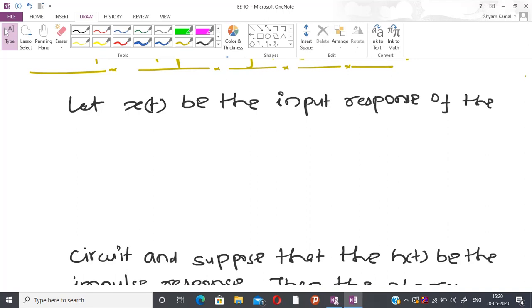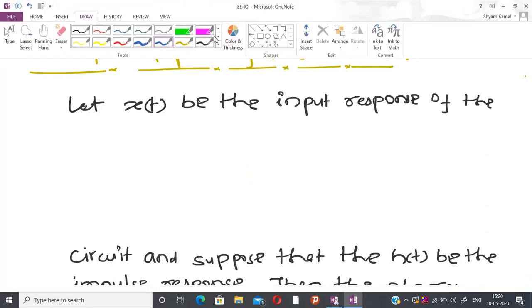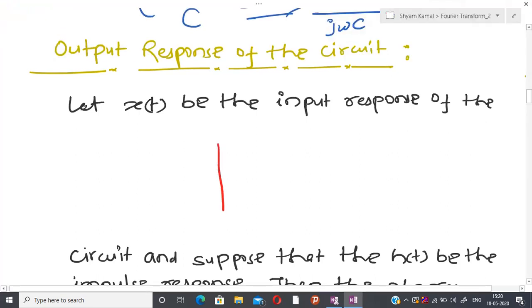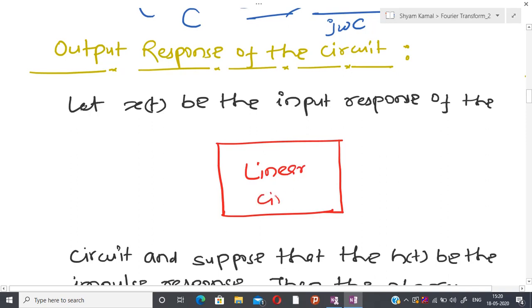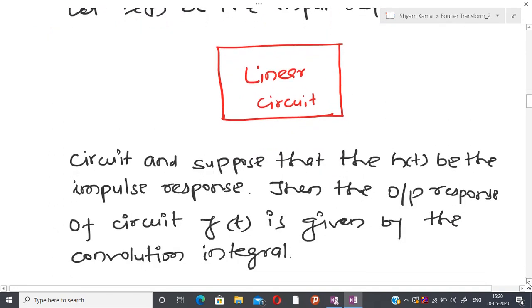So we are telling that I have some kind of circuit, so let us draw the circuit. This is a linear circuit, x(t) is the input of the circuit, and h(t) is the impulse response.